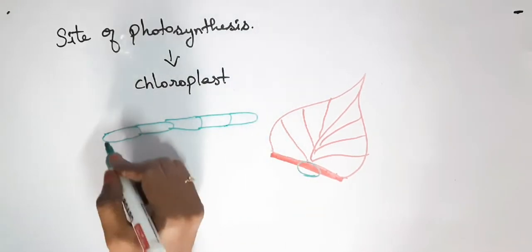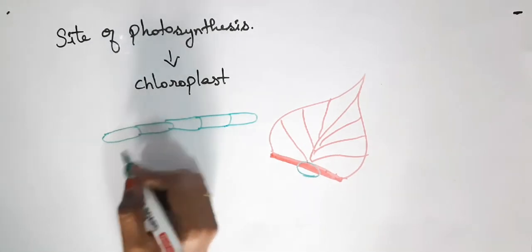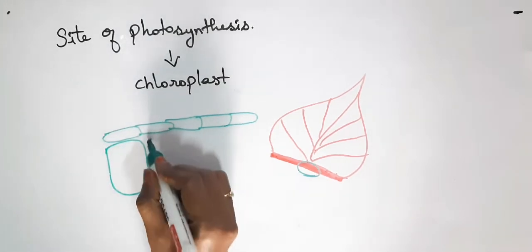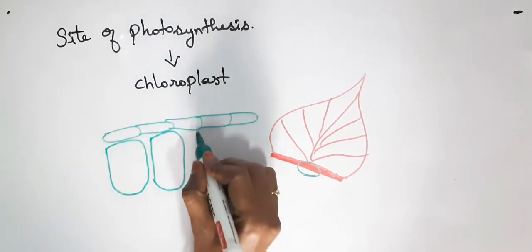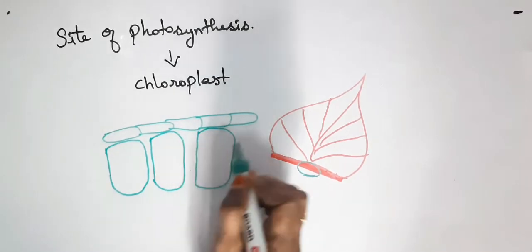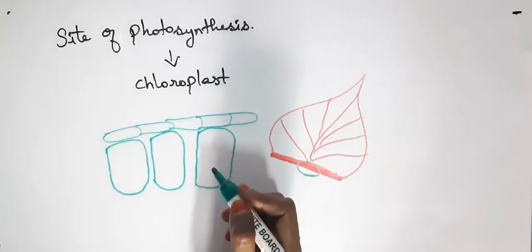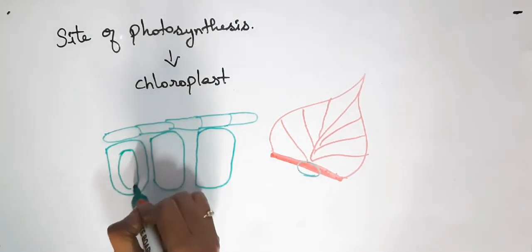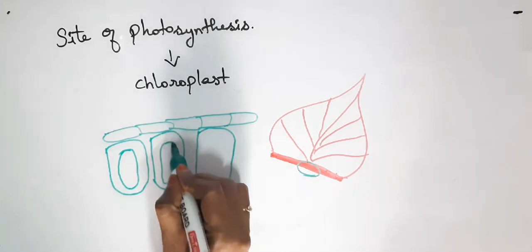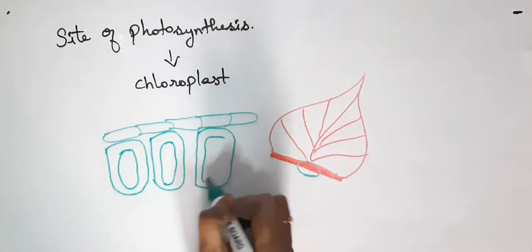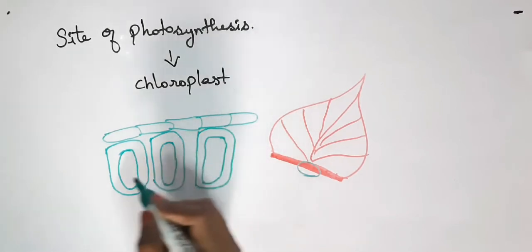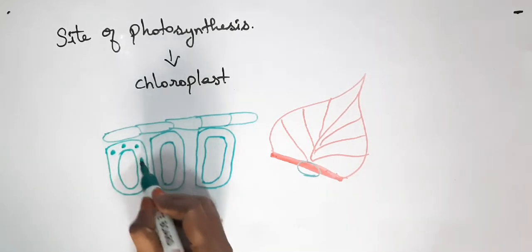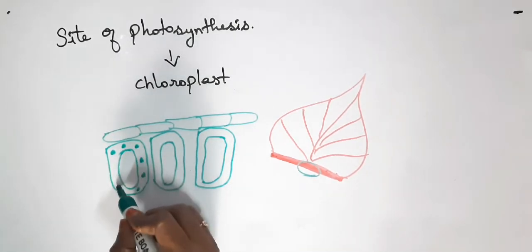Like this, the cuticle region and epidermis cells will be there, and below that plant cells will be there, which you have learnt in your previous classes. You might have learnt about plant cell and animal cell. So this is how you will see the plant cell below the epidermis layers of cells, and in that plant cell you can see some dot structures.